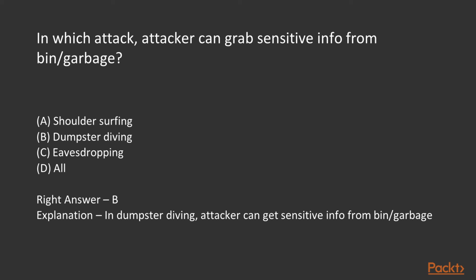In which attack can an attacker grab sensitive information from a bin or garbage? Shoulder surfing is when someone is looking at your password from behind. Dumpster diving is the right answer, gathering information from a bin or garbage. Eavesdropping is listening to someone's conversation. So I think B is the right answer. In dumpster diving, the attacker gets information from a bin or garbage.